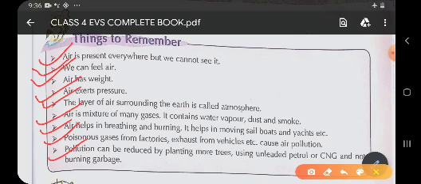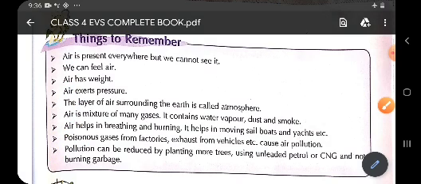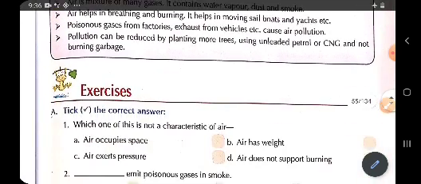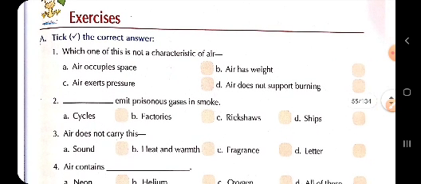We have done. Now we'll start our next topic, that is book exercise. Children, here we can see on page number 57, book exercises. Children, question number A is tick the correct answer. In this question, we will tick in the box in front of the correct answer.